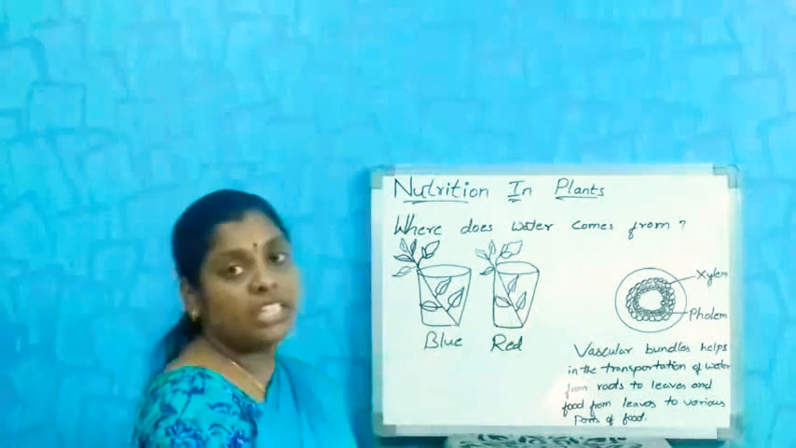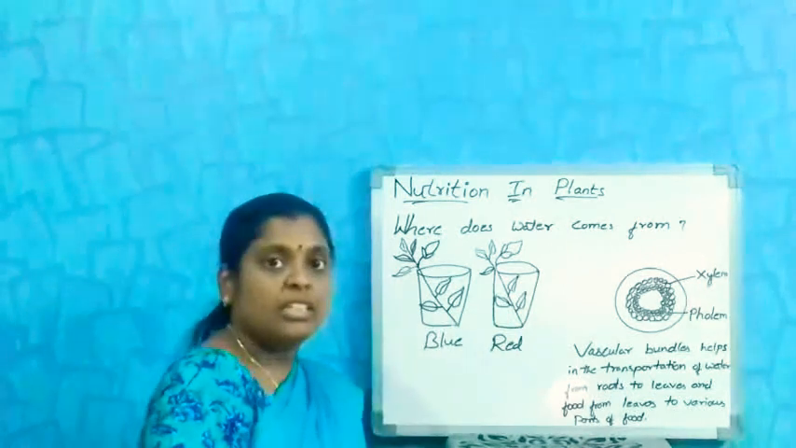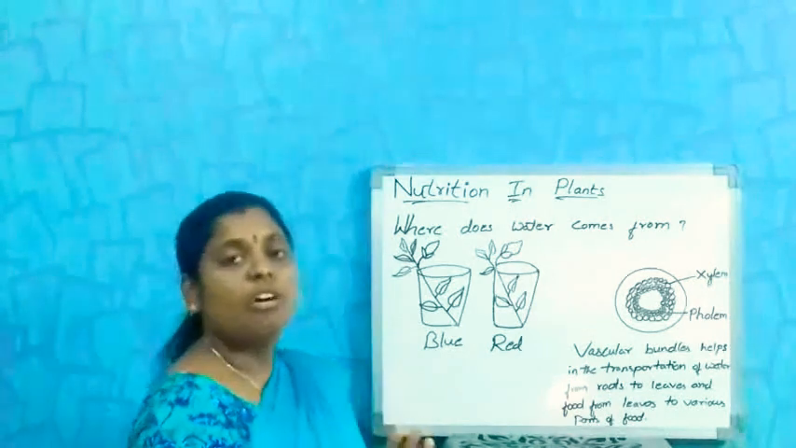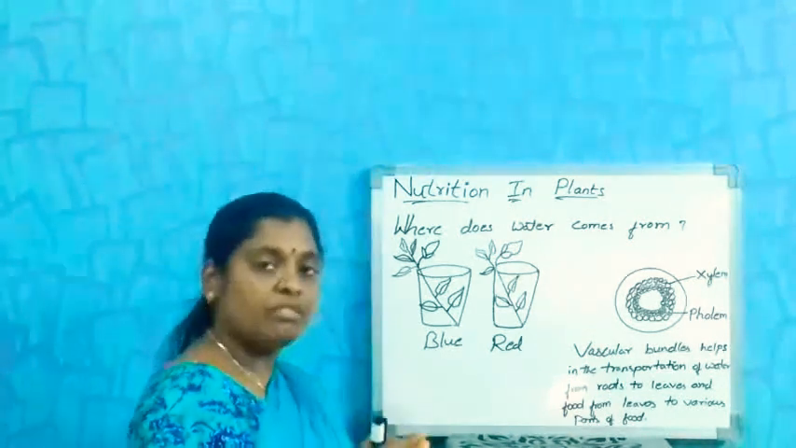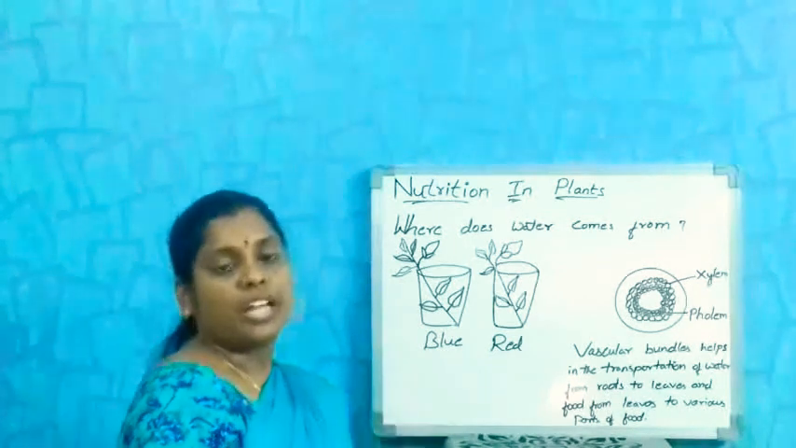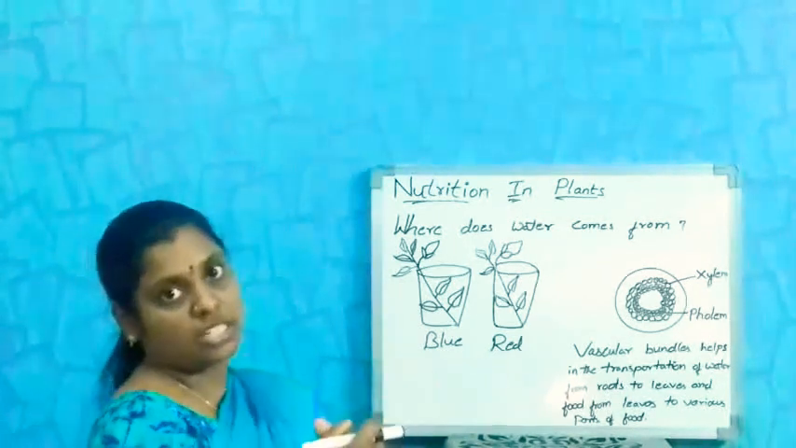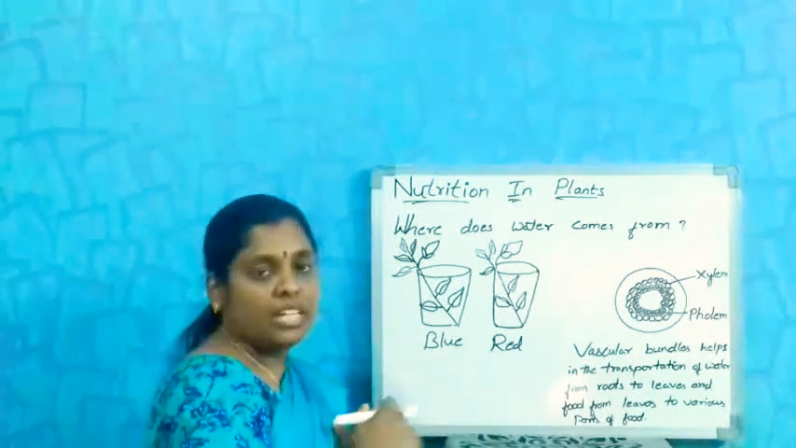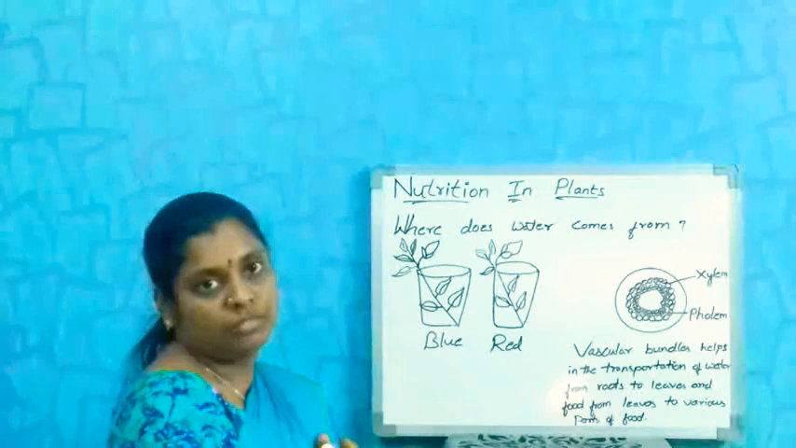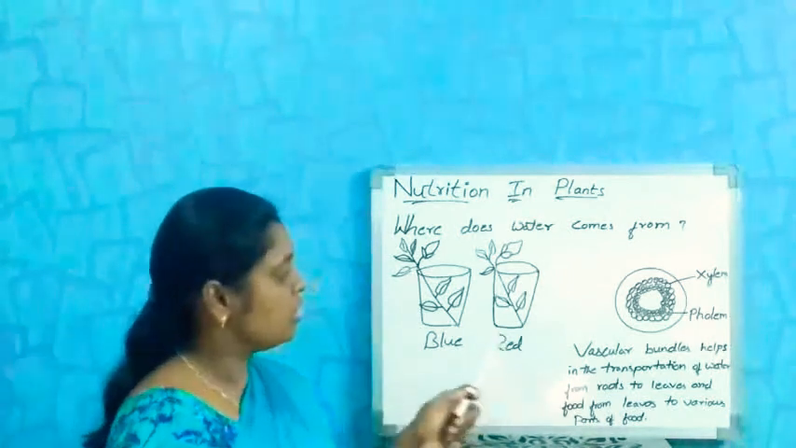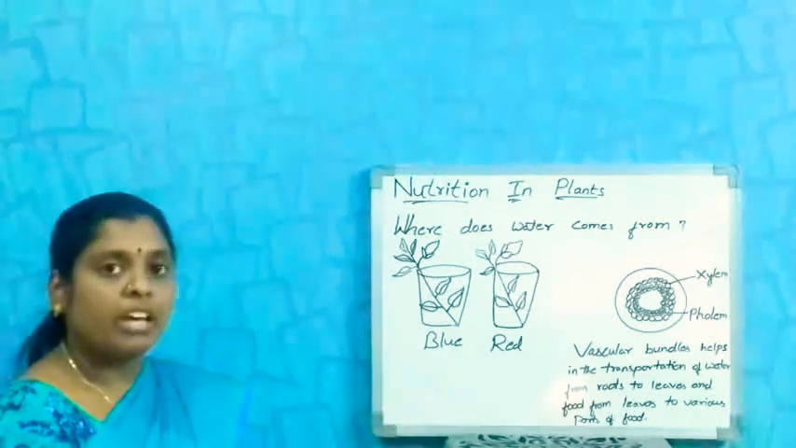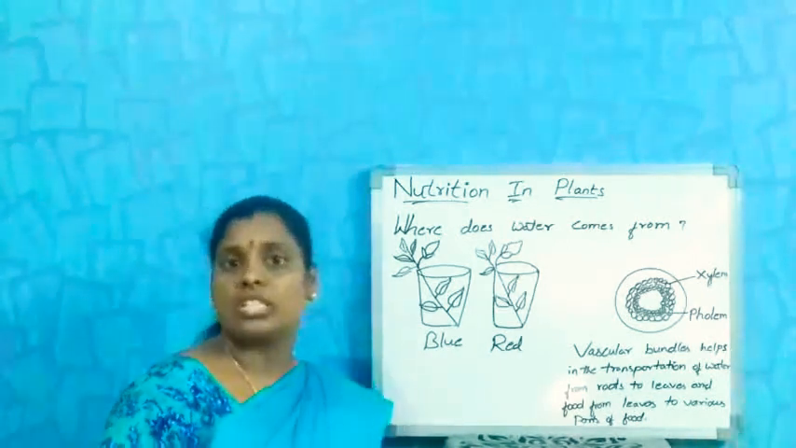By using these food materials, the plant produces flowers, and from flowers to fruits and seeds. Through this process of reproduction, it again develops into new plants. So, note these definitions, copy this, try to write your own notes.